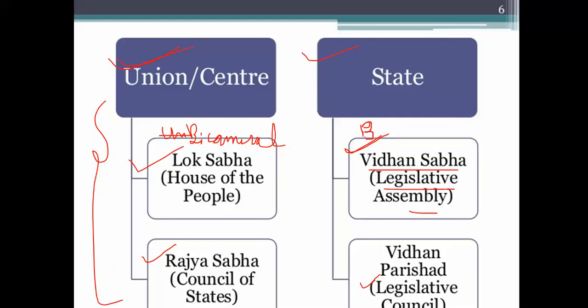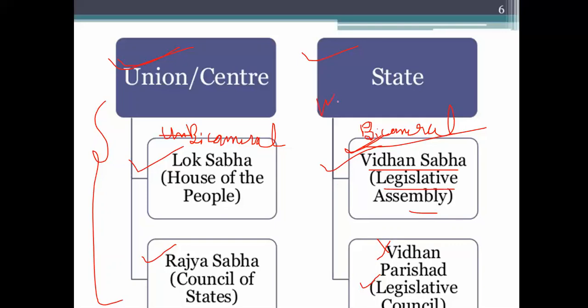Except these 7 states, the rest of the states have the unicameral legislature. That means only the Legislative Assembly, Vidhan Sabha, is there, and the Legislative Council is not there.